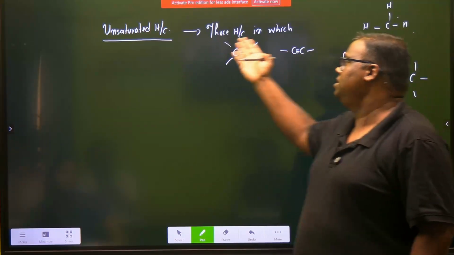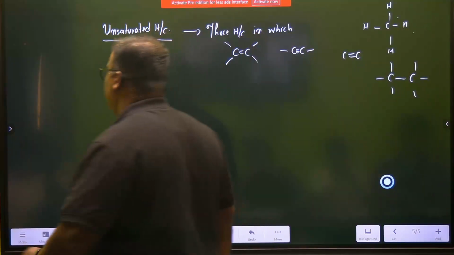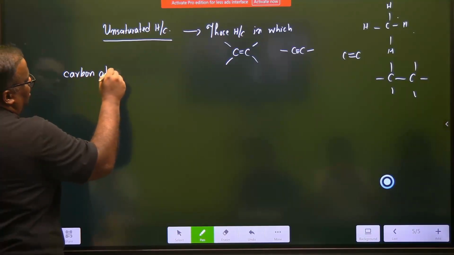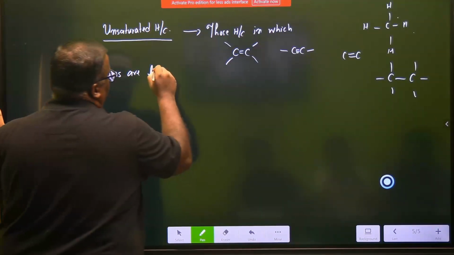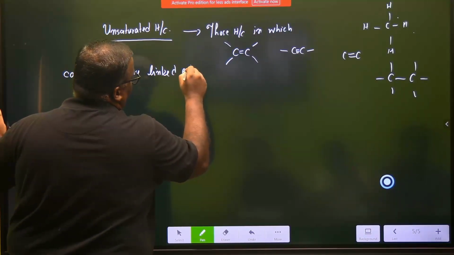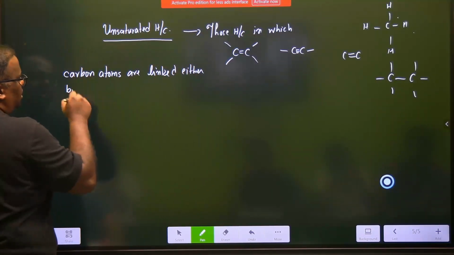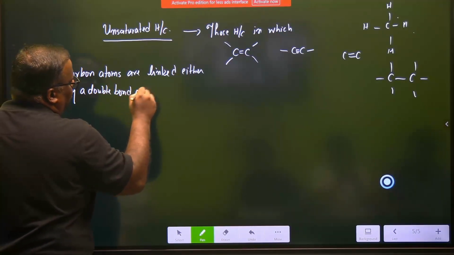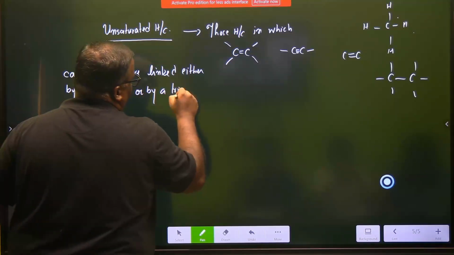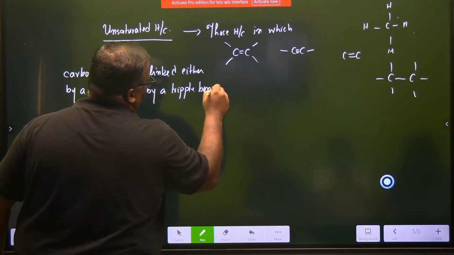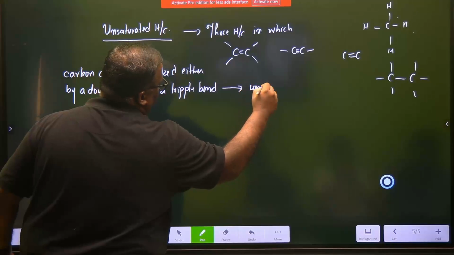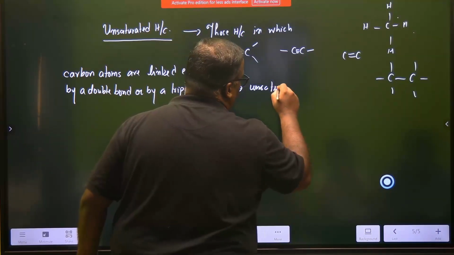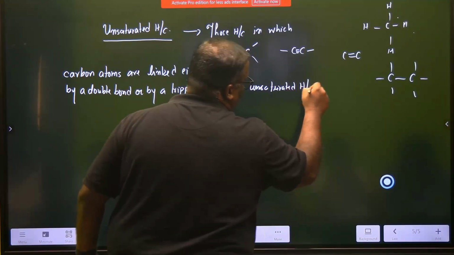So those hydrocarbons in which we have a carbon-carbon double bond, in which carbon atoms are linked either by a double bond or by a triple bond are known as unsaturated hydrocarbons.